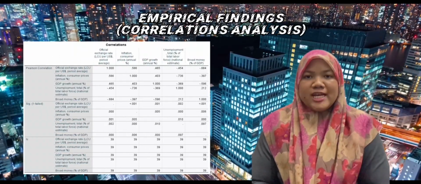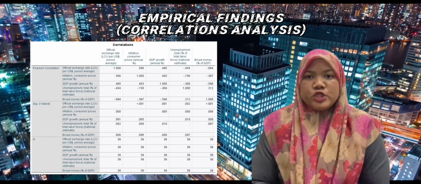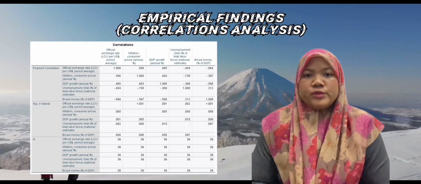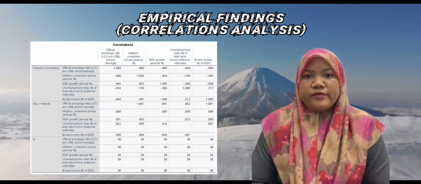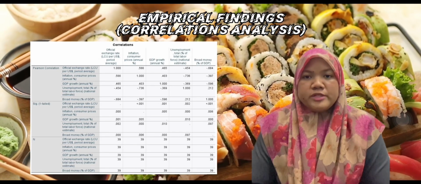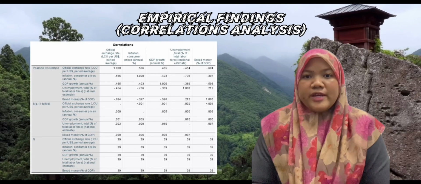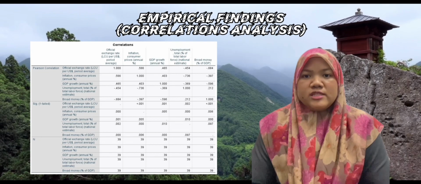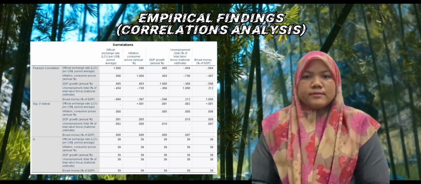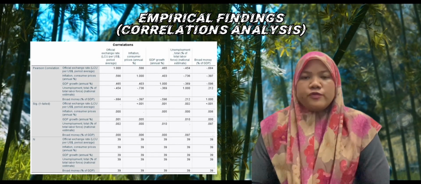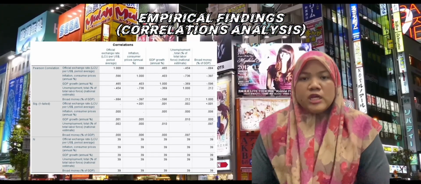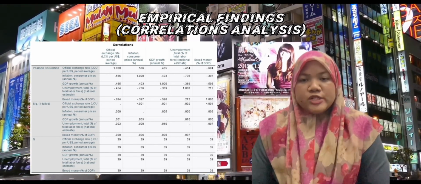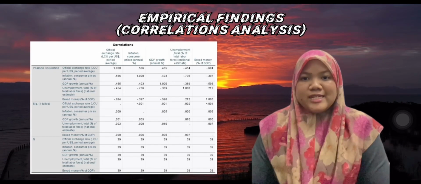Now we move to the correlation analysis. The correlation is a statistical measure of the strength of the relationship between the relative movements of two variables. The correlation between inflation and exchange rate is 0.566, which refers to a positive correlation. The correlation between GDP and exchange rate is 0.465, also a positive correlation. This means that as inflation and GDP increase, the value of the exchange rate in Japanese yen will increase. The correlation for unemployment is negative 0.454 and broad money is negative 0.684. This shows a negative correlation with the exchange rate, which means that as unemployment and broad money increase, the value of the exchange rate in Japanese yen will decrease.